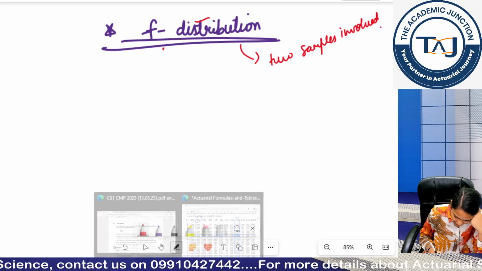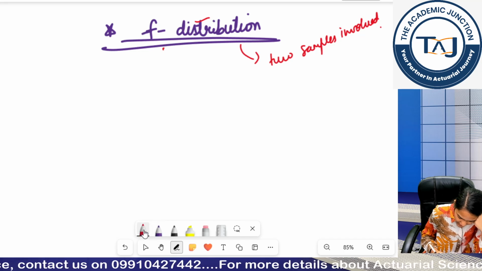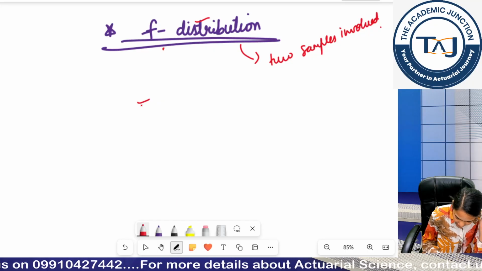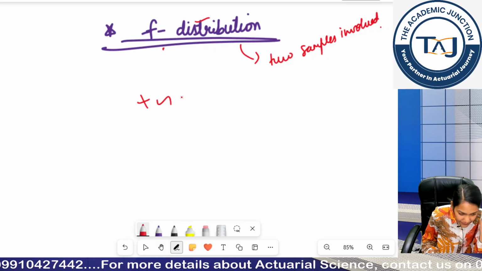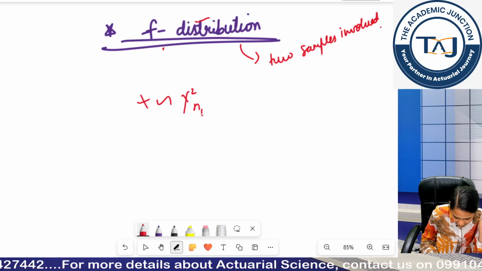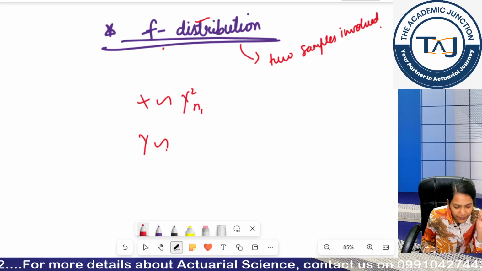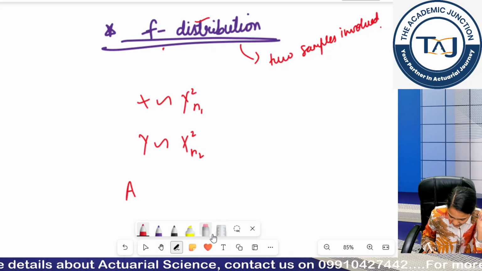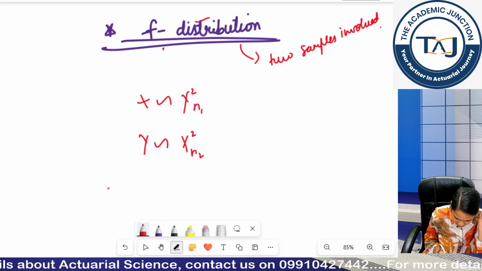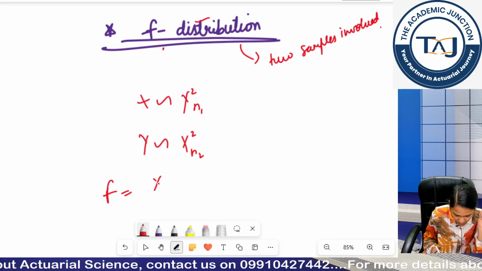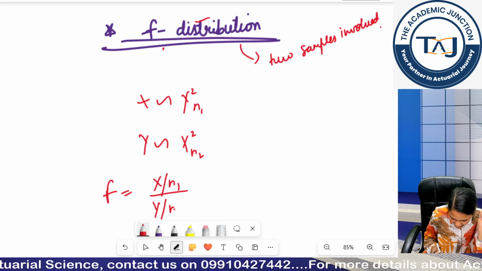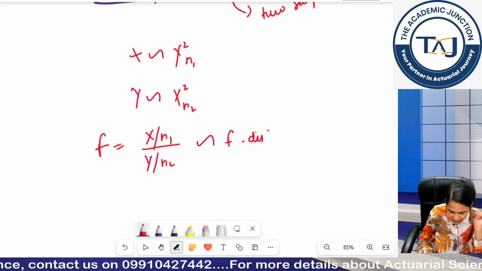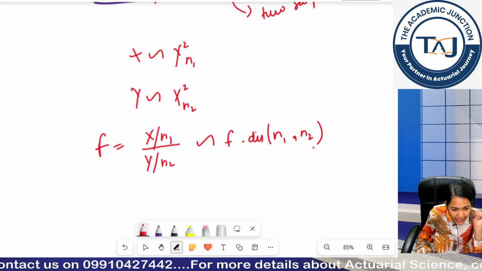So, again let us first check what the random variable is defined as. If I take one random variable x defined as chi-square n1, and another random variable y as chi-square n2, I define another random variable, for example f, equal to (x by n1) divided by (y by n2). This will follow my F distribution with parameters n1, n2.